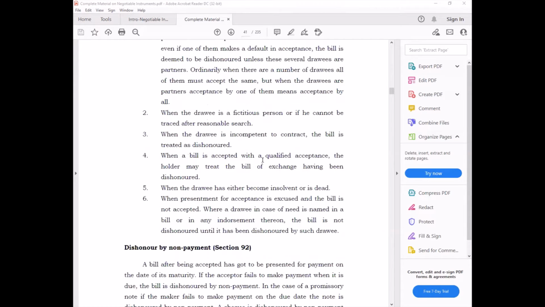The second is that the drawer draws a bill on a fictitious person, or the drawee cannot be traced after reasonable search. There are two conditions in which the bill is dishonored: the bill is drawn on a fictitious person, an imaginary character, and the bill is immediately dishonored. Or the person exists, but you are not able to trace him even after reasonable search, right? You have made all efforts to find the person. In that condition also the bill is dishonored. Third condition, the drawee is incompetent to contract. The bill is treated as dishonored.